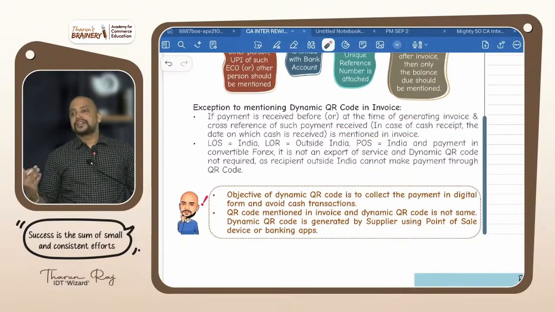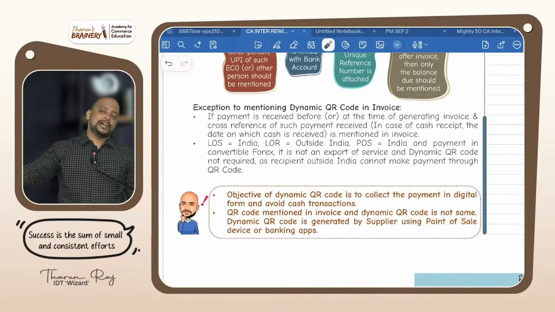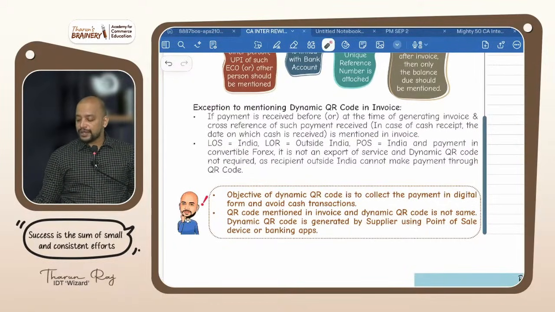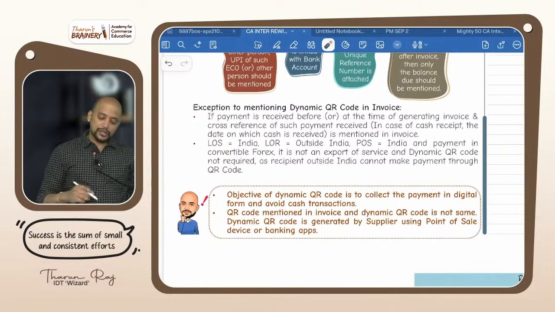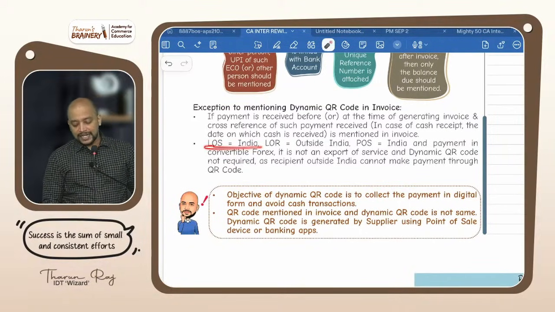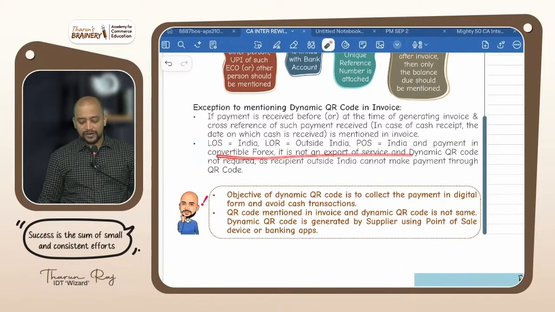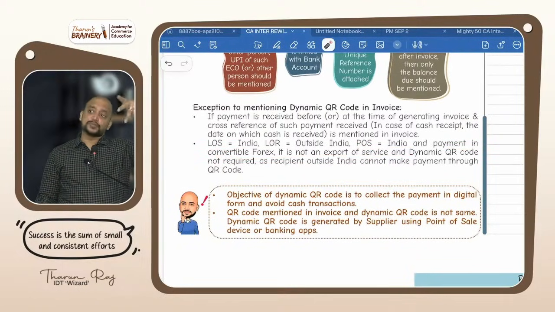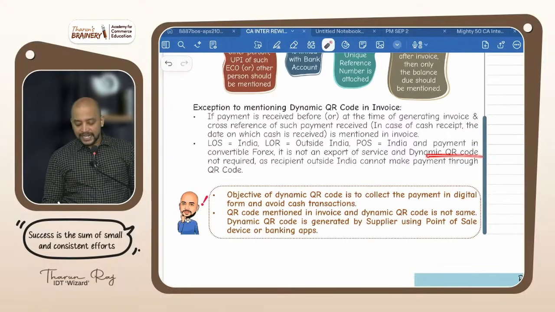Second exception: suppose the recipient is outside India, can they scan and make the payment through dynamic QR code? Impossible, because UPI we don't have outside India. The UPI system is available only in India. So they cannot scan and make the payment. We don't have that facility, still they have not upgraded. So therefore the payment cannot be received by QR code. So QR code is not applicable. Supplier in India, recipient outside India, place of supply in India, and payment in convertible foreign exchange. It is not an export. If it is export, anyhow e-invoice is there. And dynamic QR code is not required as the recipient is outside India.